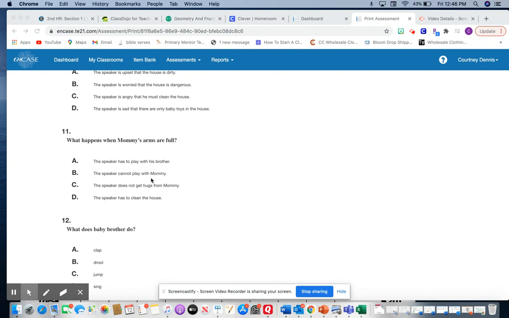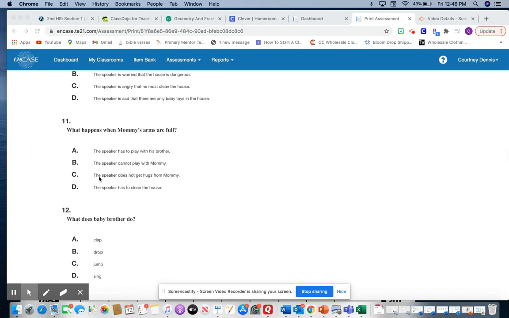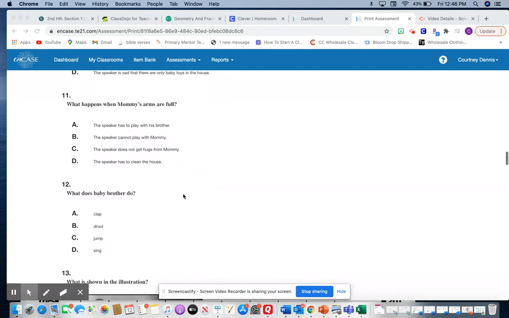The speaker cannot play with mommy. It doesn't say that the speaker wants to play with mommy, but it does say that he doesn't get hugs from mommy. So the answer would be C, that he does not get hugs from mommy.